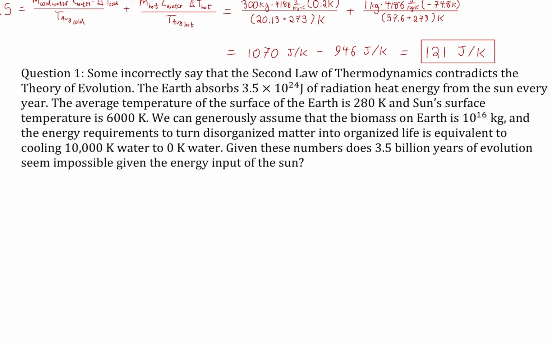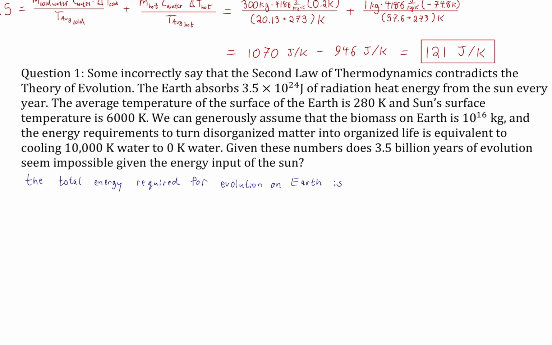Because saying that systems become more disordered doesn't mean that you can't have pockets of order. It's possible to create pockets of more orderly systems, especially if there's enough energy to do so. And there's plenty of energy, as we'll show, coming from the sun to explain ordering molecules into the life we see on the surface of the planet.